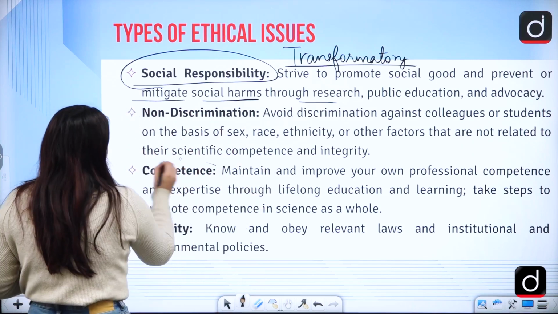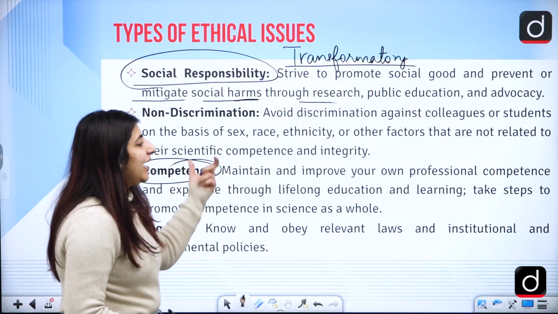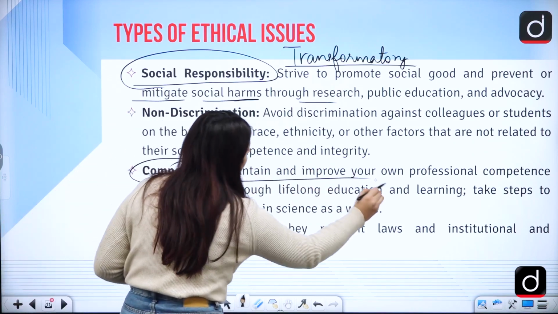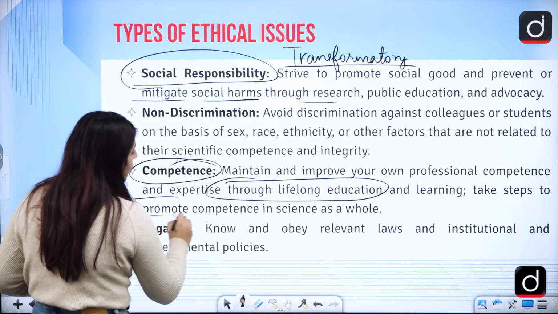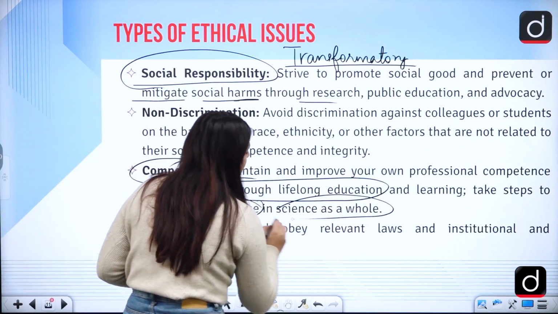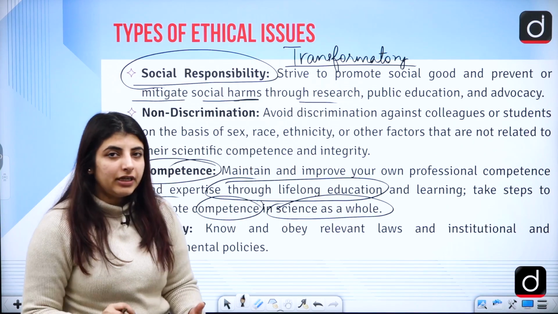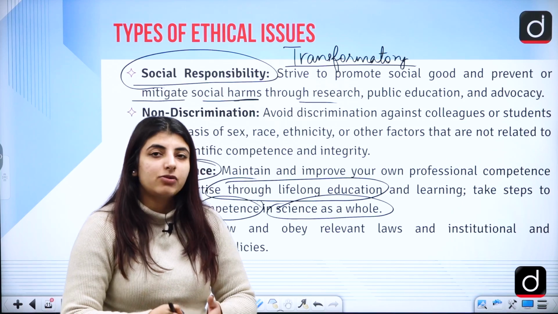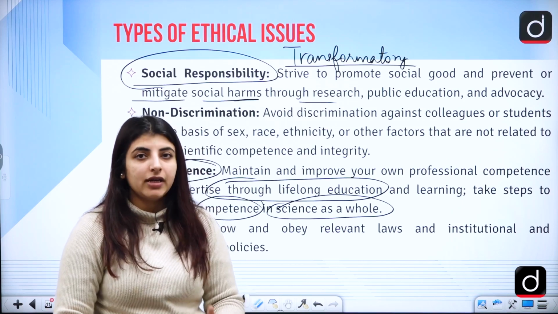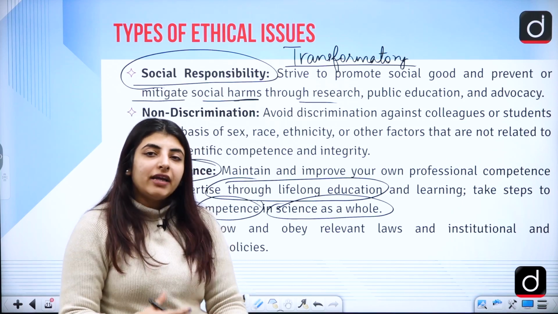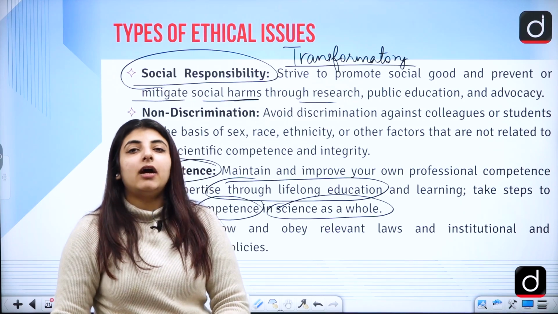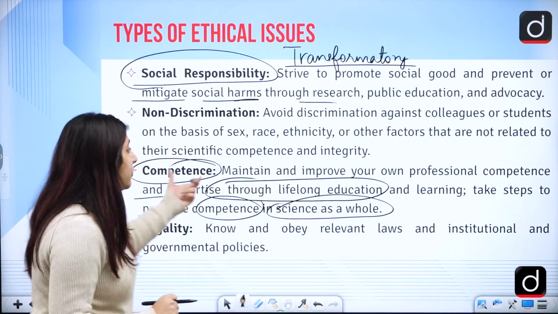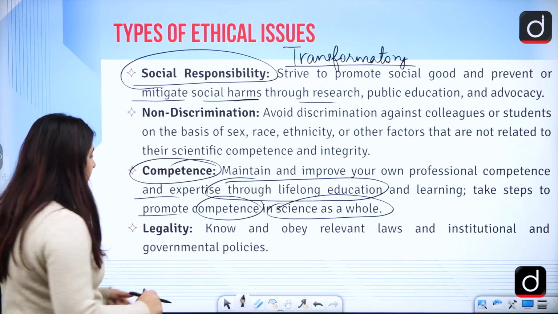Correct? Competence. Maintain and improve your own professional competence and expertise through lifelong education and learning, and promote competence in science as a whole. So if you are competent in a field, you should try to do your research in the upcoming times as well at a larger scale, right? You should tell other people to get enrolled in PhD, get a particular topic in their mind, whatever is set in their mind, mentoring plus you being competent, right?